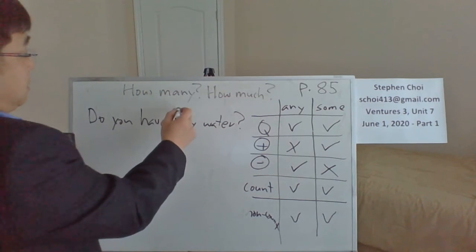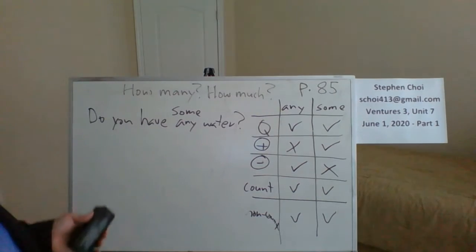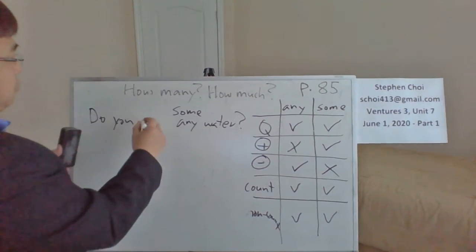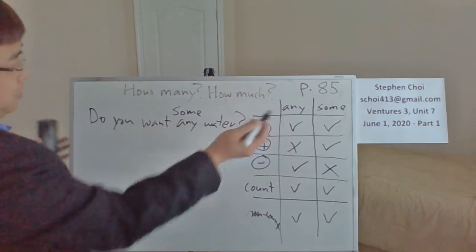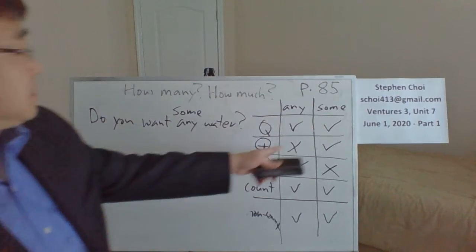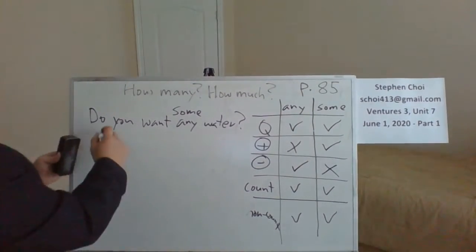Or you could say, do you have some water? Okay. Or you can even change this to, let's say, do you want any water? Or do you want some water? So you can say both ways for any and some, both ways, and then you say yes.